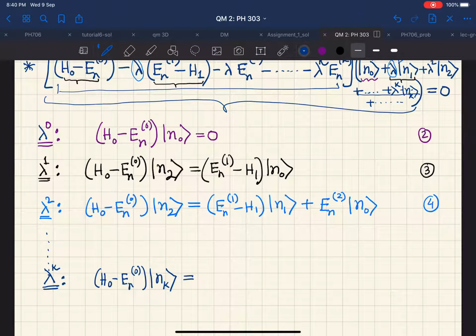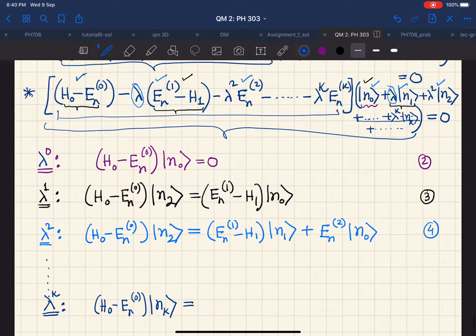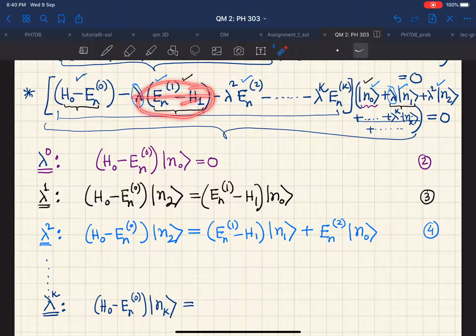Then which other terms will be giving us lambda to the power k order term? Exactly when this term operates on the previous term of lambda to the power k. That means here there is one power of lambda, and just the previous term of this one should be lambda to the power k minus 1, ket n_{k-1}. So together we will get a term which will be (E_n^1 minus H_1) acting on ket n_{k-1}.